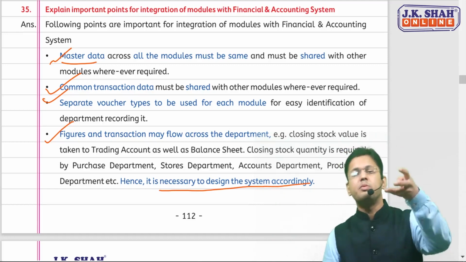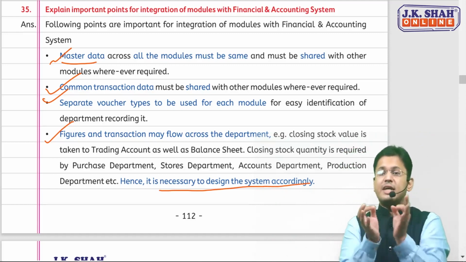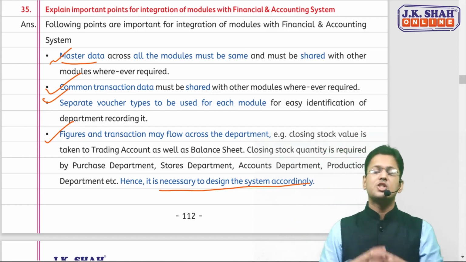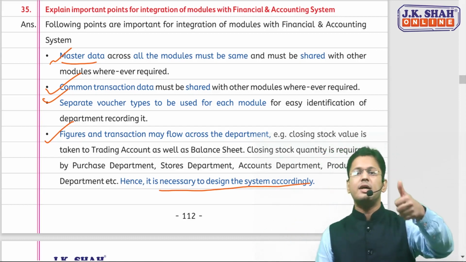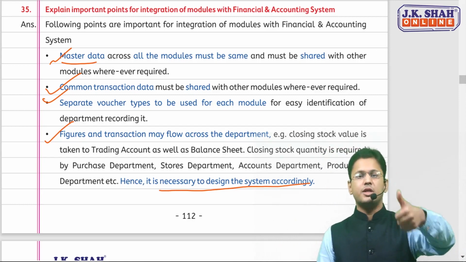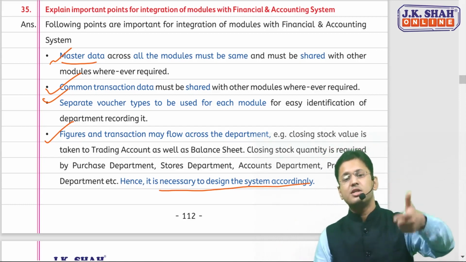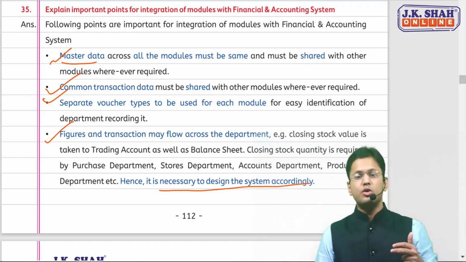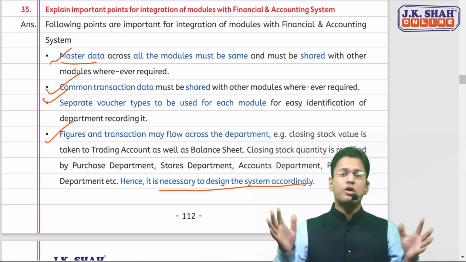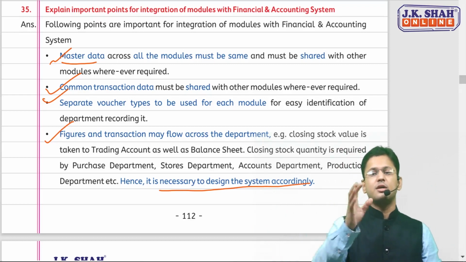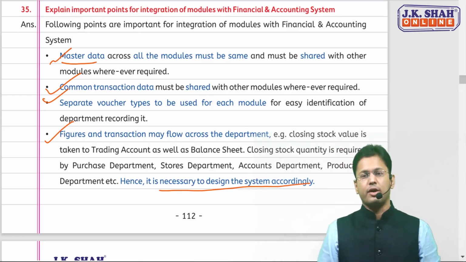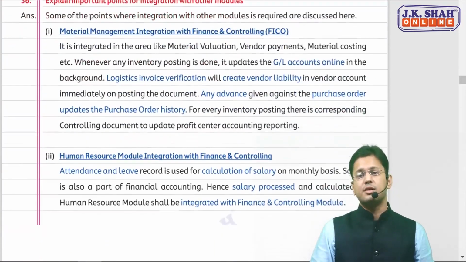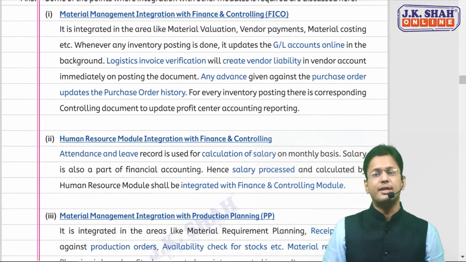So there are 4 basic points you need to remember. The designer needs to remember when he's designing this integration, when setting this integration among the various modules. The master data has to be common and it's to be shared by all the modules. Transaction data needs to be common and shared with other modules. There should be separate voucher type for each module, and figures and transaction may flow across the department, so it is necessary to design and implement the system accordingly. Fine. So these were some important points which need to be considered while integration.